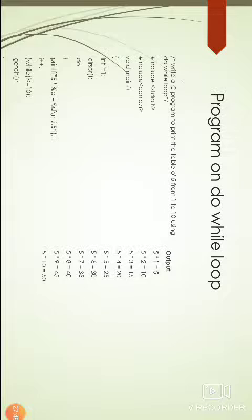Next, I'm writing a program using the do while loop. Write a C program to print the table of 5 from 1 to 10 using do while loop. Here I am using #include <stdio.h> as usual, and #include <conio.h>. In this I'm including the standard input output and console input output files to our program using the preprocessor directive, that is #include. Here void main, so this main function should not return any value.